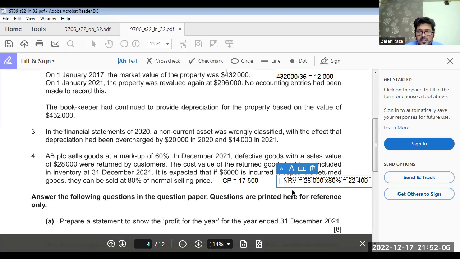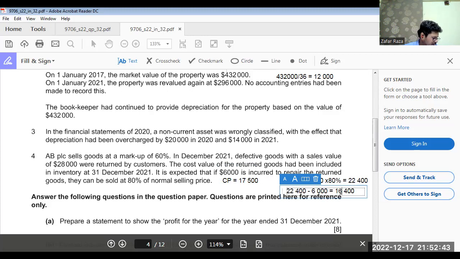So if we subtract the additional cost, 22,400 minus 6,000, the NRV would be 16,400. Now the cost price is 17,500 and NRV is 16,400. The difference is 1,100, so the value of inventory is decreased.